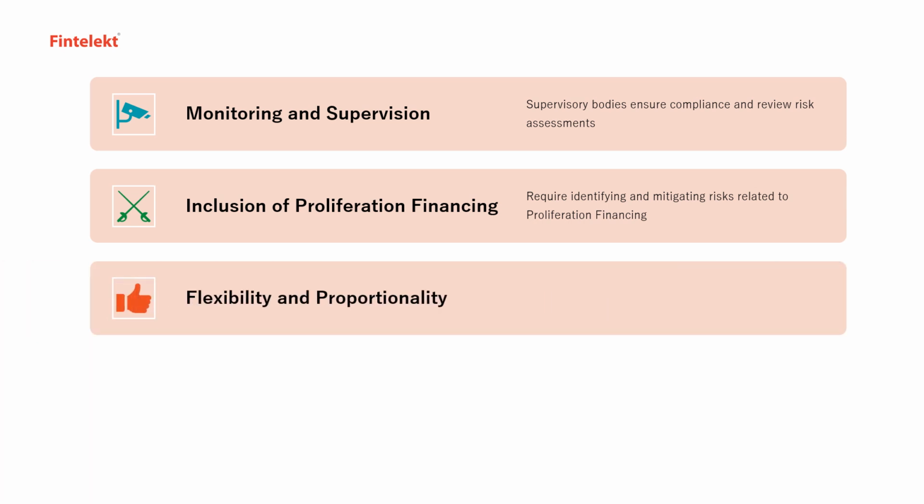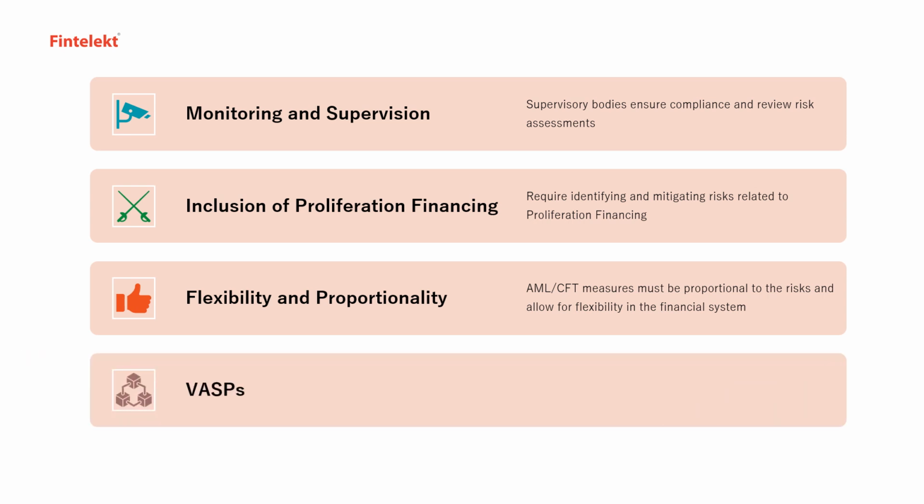Flexibility and proportionality. AML-CFT measures must be proportional to the risks and allow for flexibility in the financial system, such that the financial system can be accessible to all the strata of society. Virtual Asset Service Providers (VASPs) must regularly assess and mitigate risks associated with virtual assets, ensuring effective regulation and international cooperation to prevent the abuse of this channel by criminals or bad actors of society.